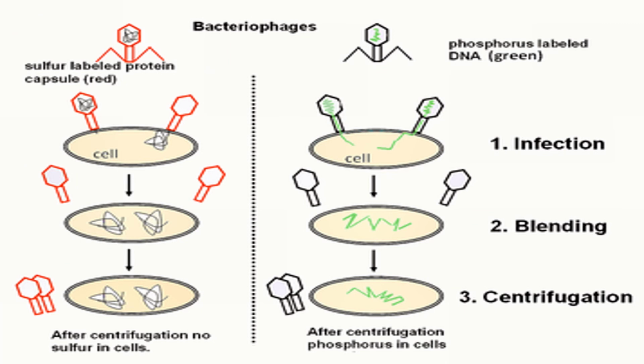By this diagram, we can understand the steps. First step is the preparation of two types of bacteriophages. One containing radioactive sulfur, which is red in color. The other, showing the green DNA, containing the radioactive phosphorus. The second step is infection of the bacterial cell. Third is blending, and fourth is centrifugation. So these were the steps, and the last one, the analysis, gave the findings.